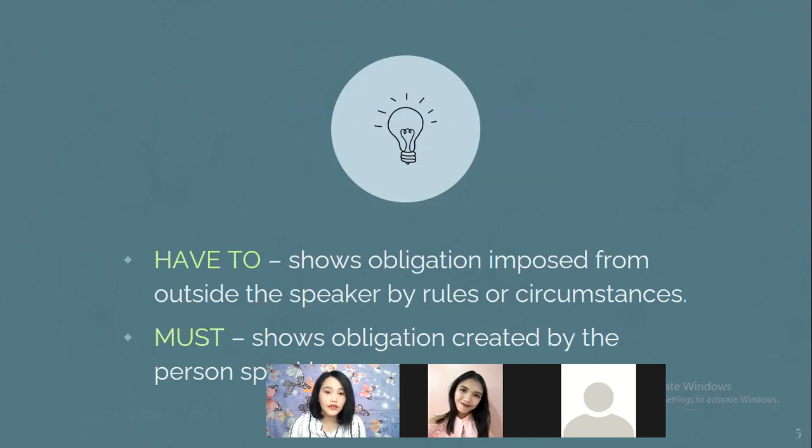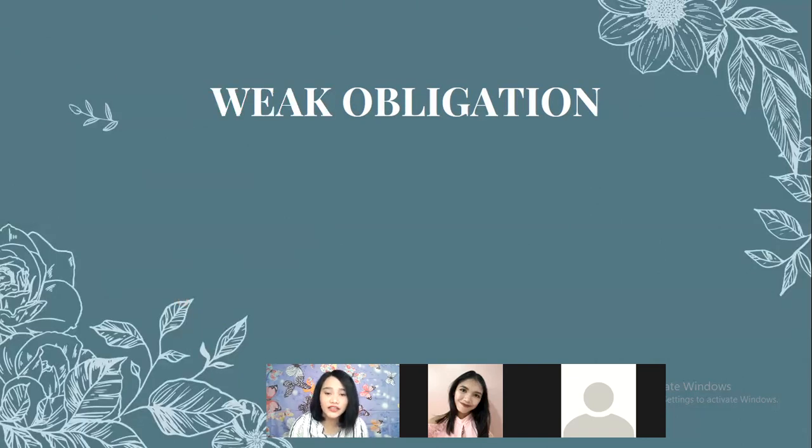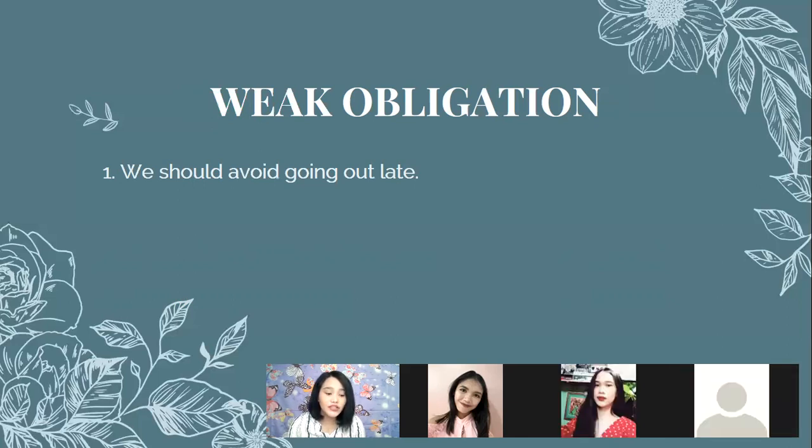Now, for the weak obligation, sentence number 1, we should avoid going out late. Is it a weak obligation? Check or cross? Check, ma'am. Yes, very good. Because it is an advice in which one can choose to follow or to ignore. So if you want to stay out late, it's your choice.